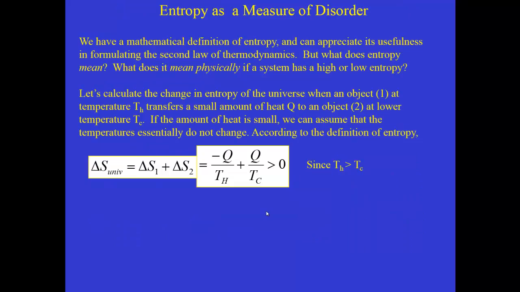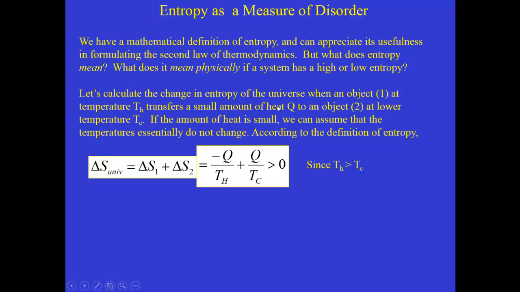And in closing, let's just think a little bit about what this quantity entropy means physically. What does it mean if a system has a high entropy or a low entropy? To try to illustrate this, let's calculate the delta S of the universe for a very simple process. We've got two objects, one object at a high temperature, another object at a lower temperature, and there's a very small amount of heat transferred from the high temperature object to the low temperature object. Okay, and that's something that we know does happen in nature.